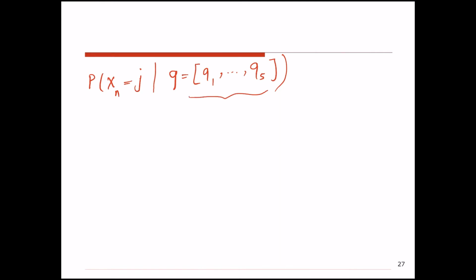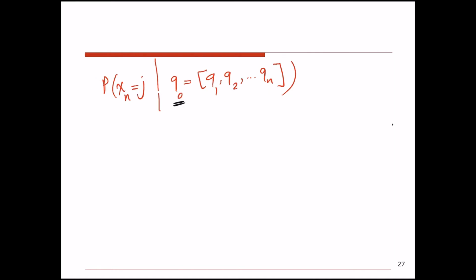I don't know exactly where I am at time 0, but I know the probability distributions associated with the state of the system. And remember, these elements, Q1, for example, shows the probability that the state of the system at time 0 is 1. Probability that the state of the system at time 0 is 2. Probability that the state of the system at time 0 is S.